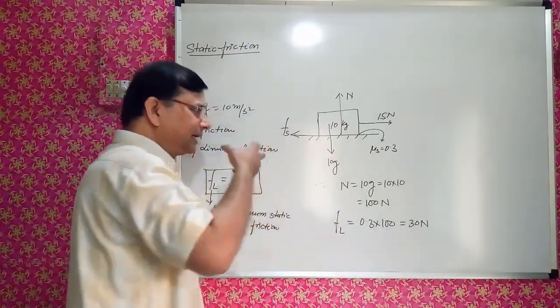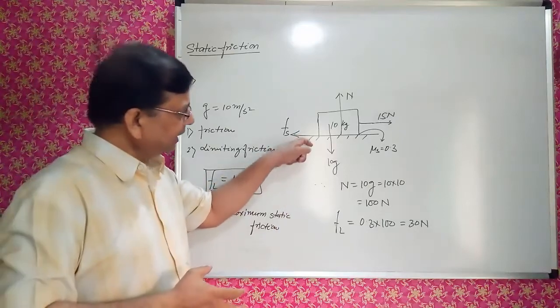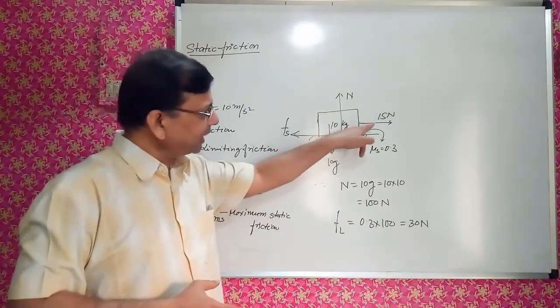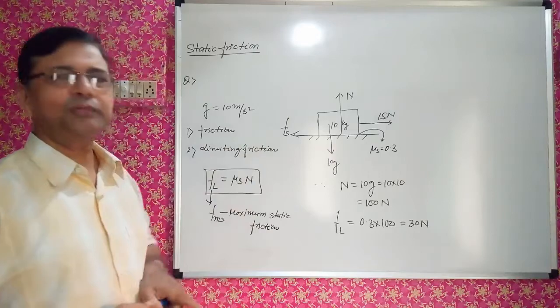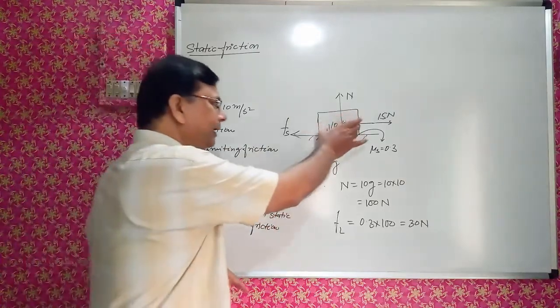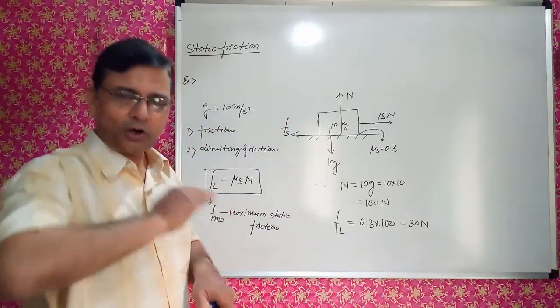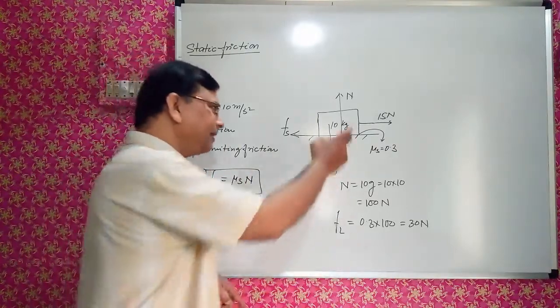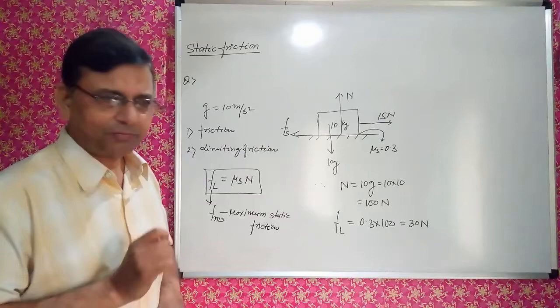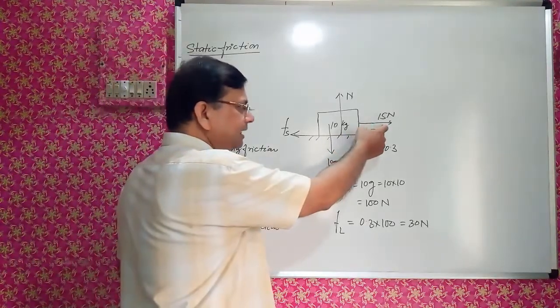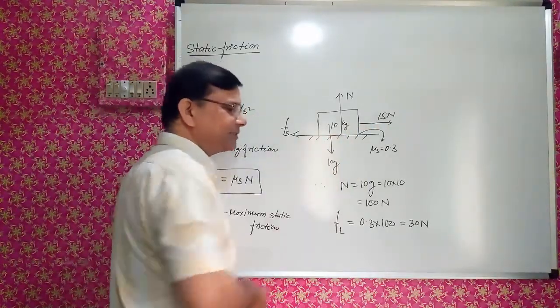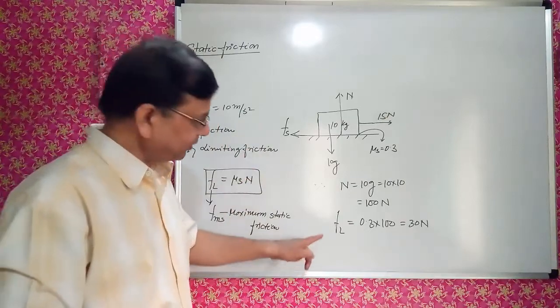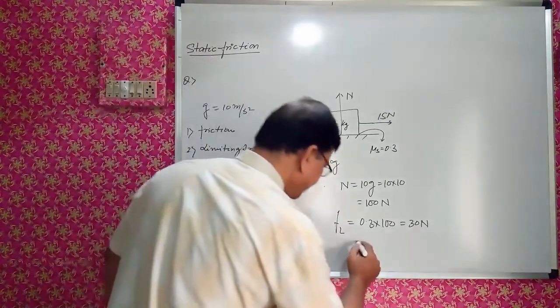It means as long as it is not in motion, the applied force must be equal to the frictional force because the body remains at rest. So in the horizontal direction, net force must be equal to 0, then only will the object be at rest. Therefore, this applied force must be equal to the frictional force in this case because the limiting friction is 30 Newton.